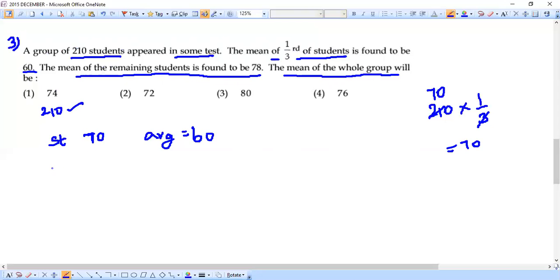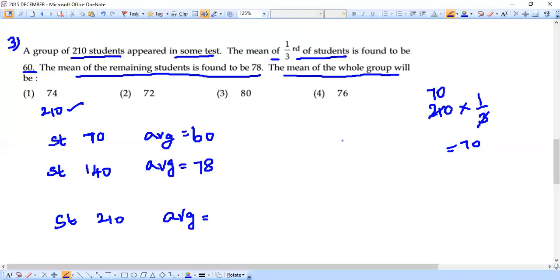Then how many students remain? 210 minus 70, that means 140 students. For them, the average is given to be 78. Then we are supposed to find the mean of the whole group, which means the average for all those 210 students. This is what we are supposed to calculate.